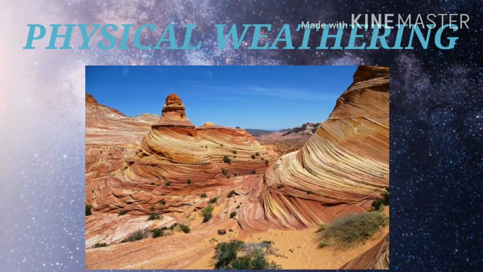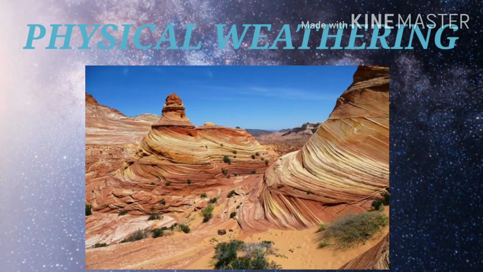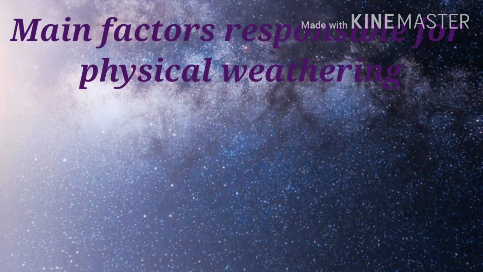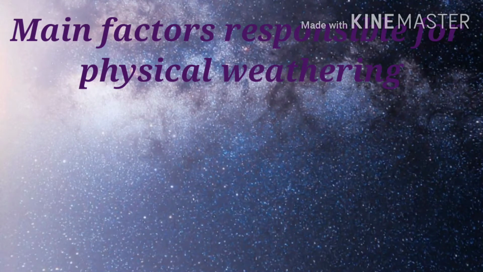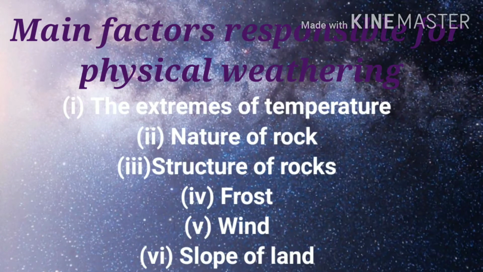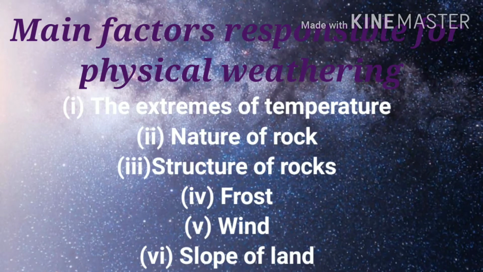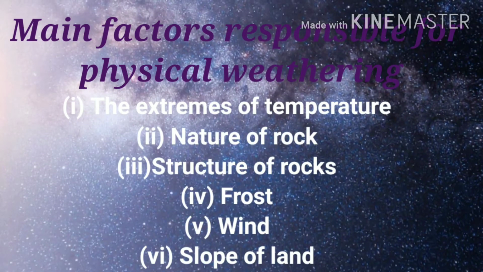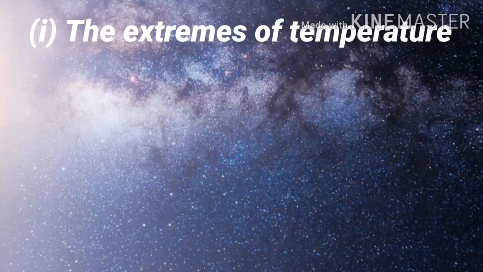It involves rock disintegration without any change in the chemical constituents of the rock. The factors responsible for the mechanical weathering are the extremes of temperature, nature of rocks, structure of rocks, frost, wind, slope of land.